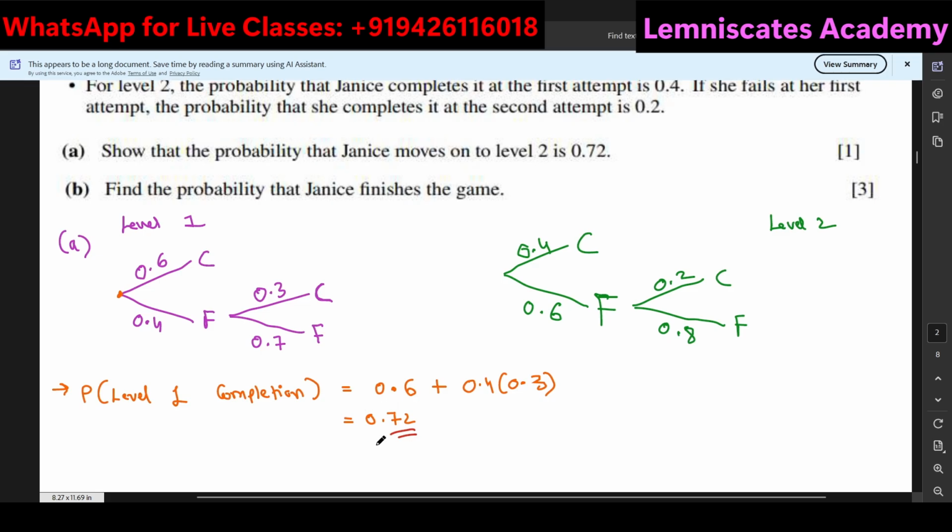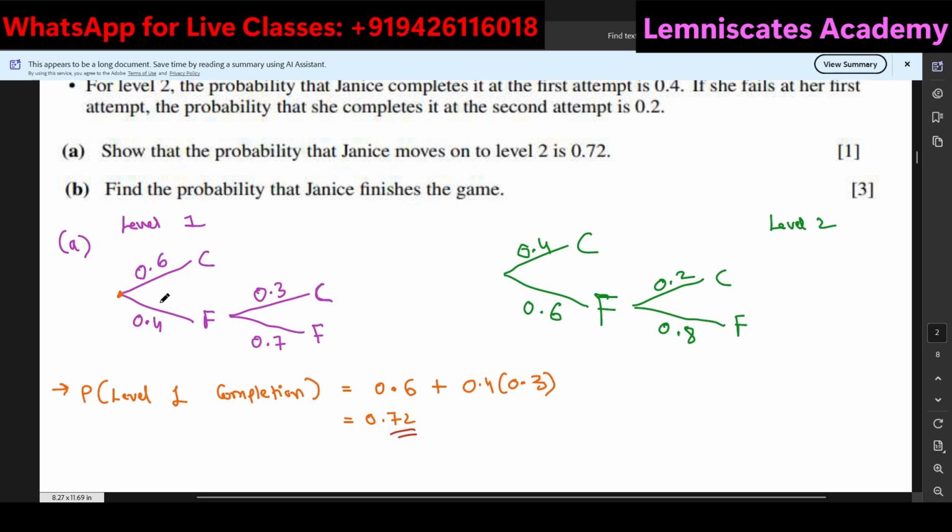So this 0.72 will be simply multiplied with the ways in which she can complete level 2. Let's say it's 0.6. If she completes, she can go ahead and do 0.4. So the first way to complete the game will be 0.6 into 0.4: level 1 complete, level 2 complete. The second way is level 1 complete in the first attempt, but in level 2 she failed and then completes level 2.